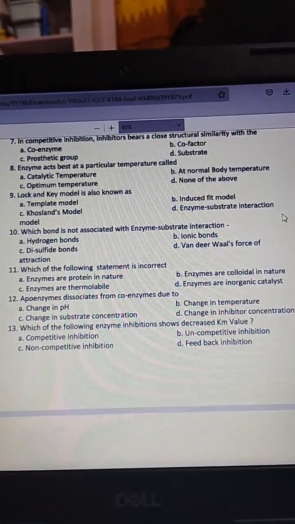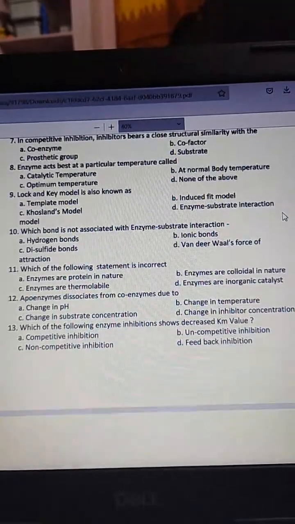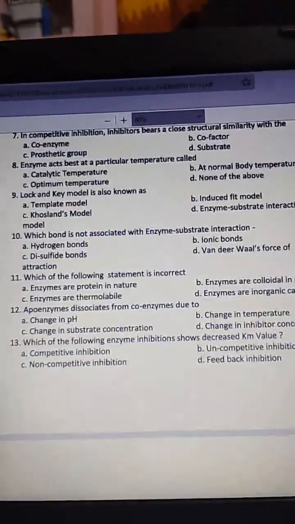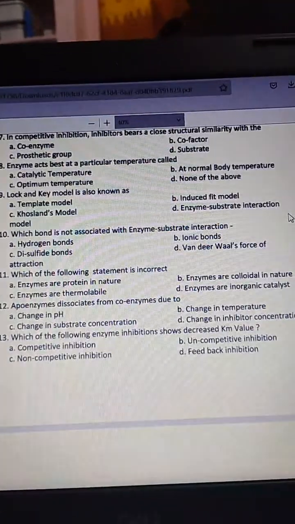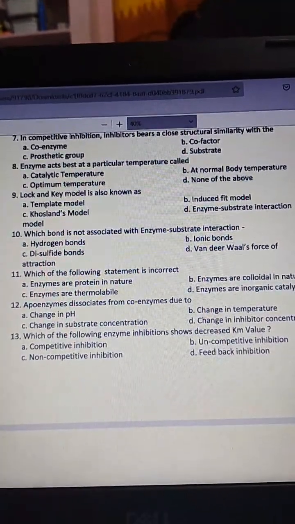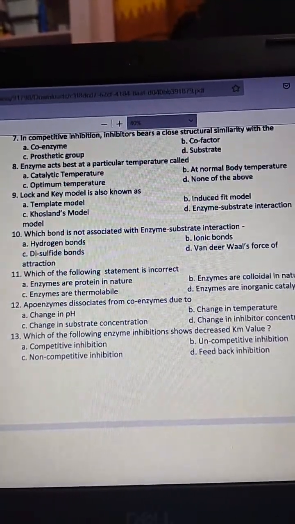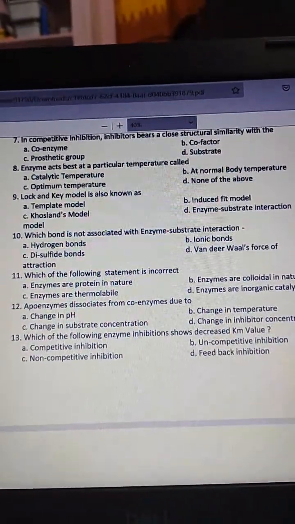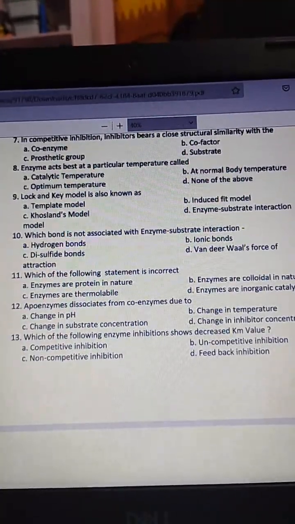The next question, lock and key model is known as: template model, induced fit model, Koshland's model, enzyme substrate interaction. The answer is A, template model.